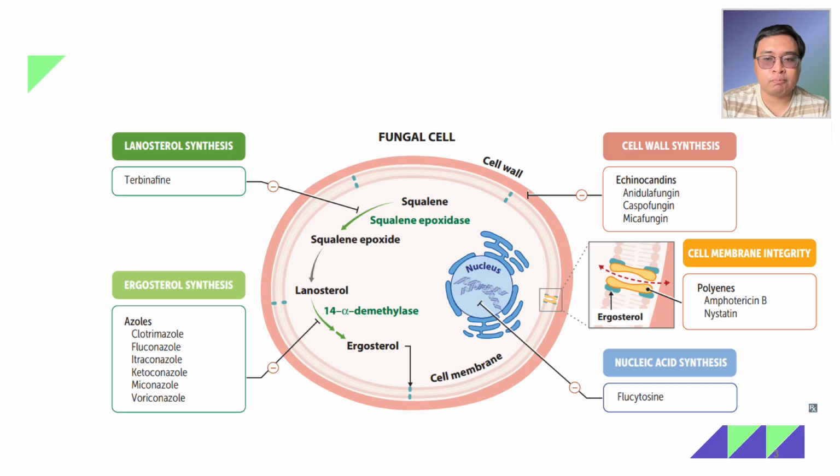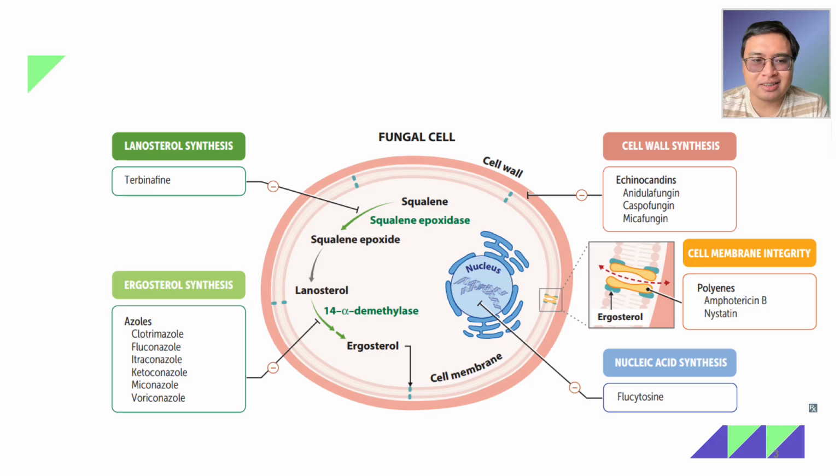Moving to the inner layer, which is the cell membrane, there are two classes that are important there. First, those that interrupt directly the cell membrane integrity by binding to ergosterol. Ergosterol, as I have mentioned, is a component of the fungal cell membrane. This includes the polyenes, specifically amphotericin B, and also nystatin, right?